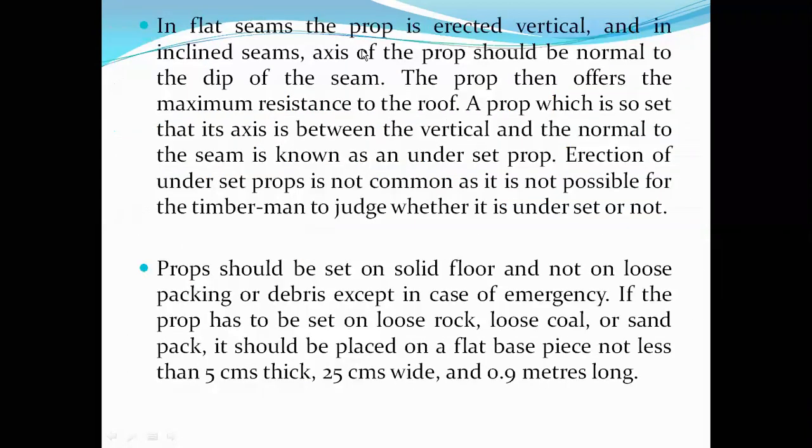In a flat seam, the prop is erected vertical, and in an inclined seam, the axis of the prop should be normal to the dip of the seam, normal to the inclination. It should be like that, because the prop then offers the maximum resistance to the roof. If it is placed exactly normal to the seam in place of incline, it offers maximum resistance. A prop which is set so that its axis lies between the vertical line and the normal to the seam is known as underset prop.